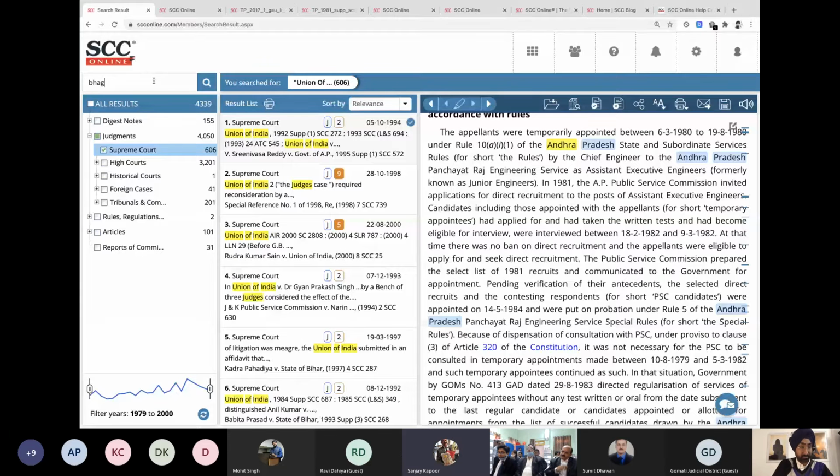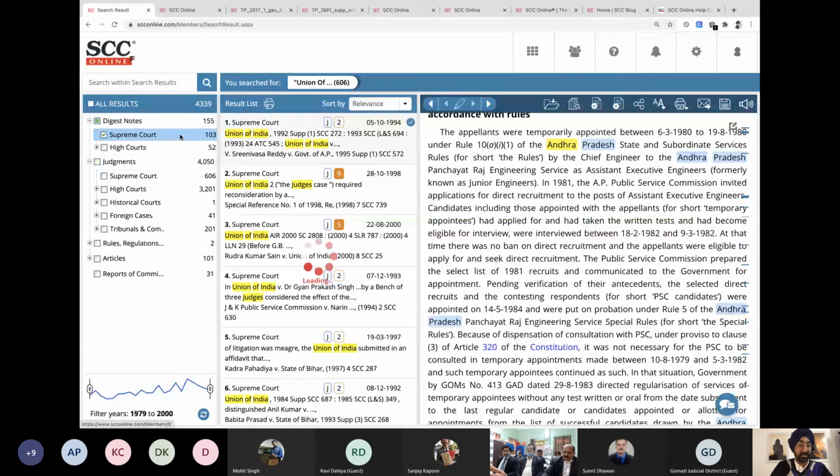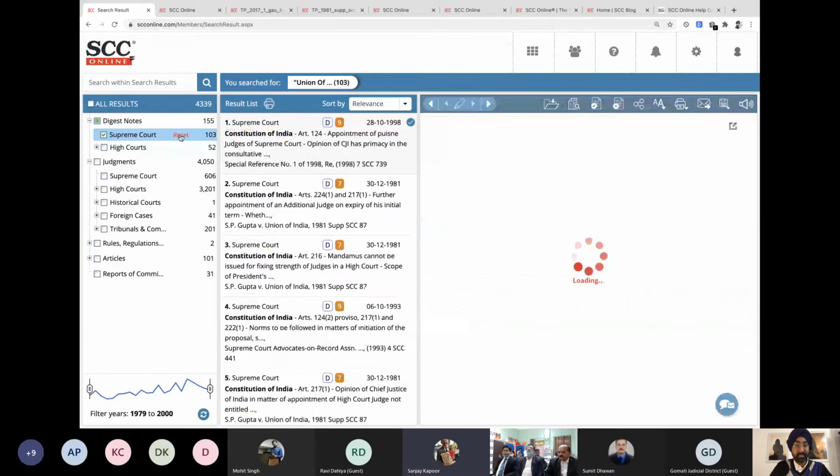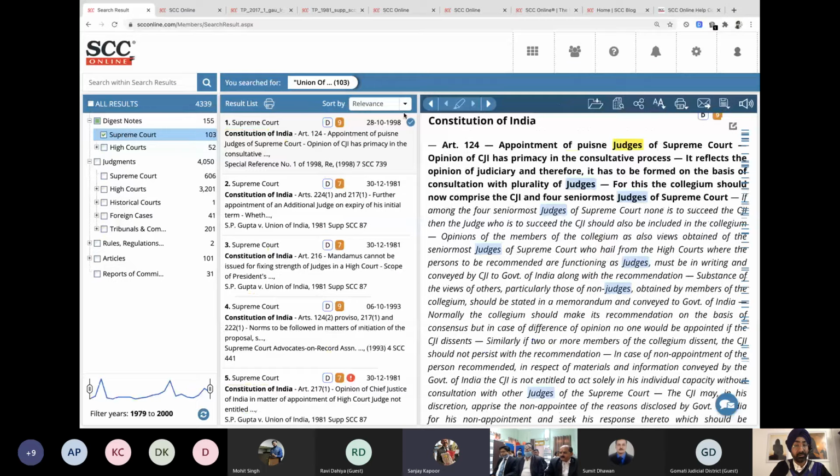No, or alternatively, we can go to digest notes only, because digest notes numbers are not very big. Can we see that first? Yes. So there we are, 103. Supreme Court only 103. Please, can we open this? And what are the notes? If you actually see, this is a judgment that is talking about the appointment of judges, and there is SP Gupta right over here for me.